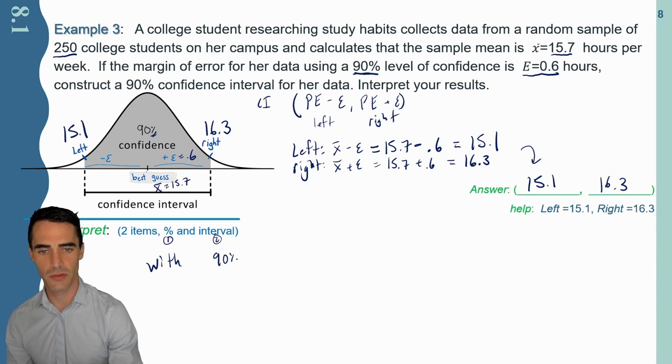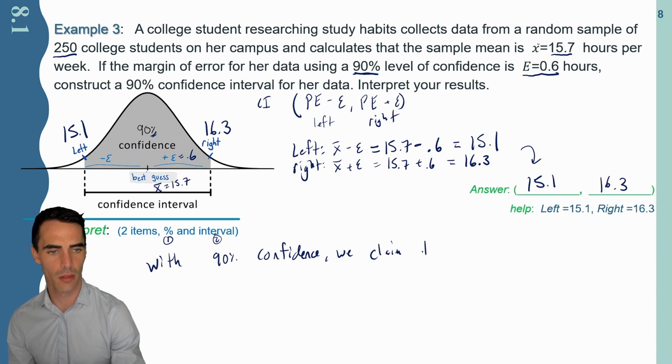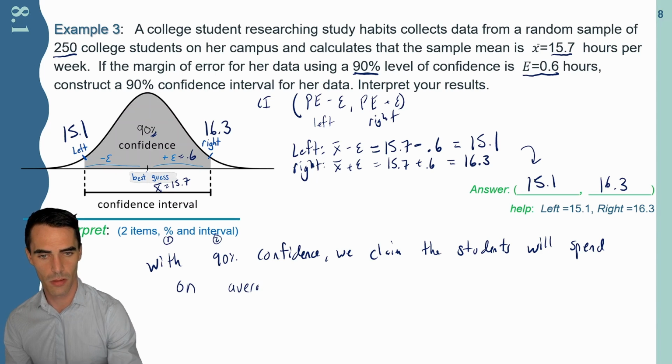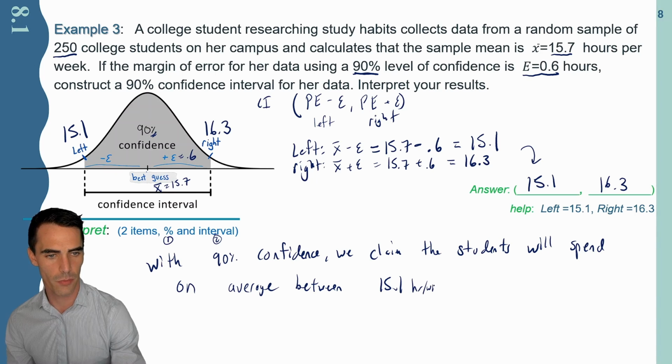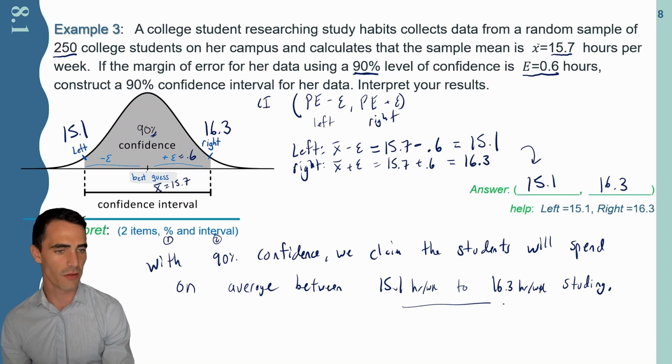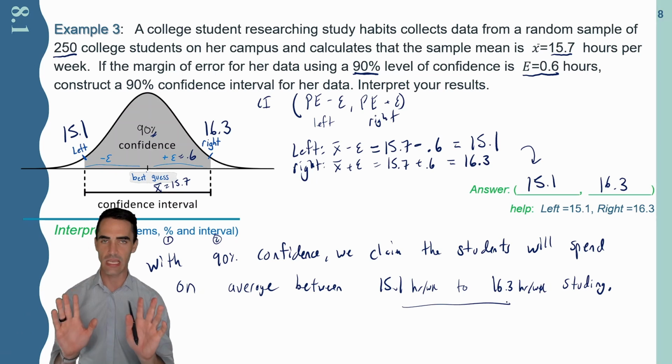With 90% confidence, we claim that students will spend, on average, between 15.1 hours per week to 16.3 hours per week studying. We're not sure exactly what the average is, but I can tell you it's somewhere inside of that range, and that's the claim that we're making.